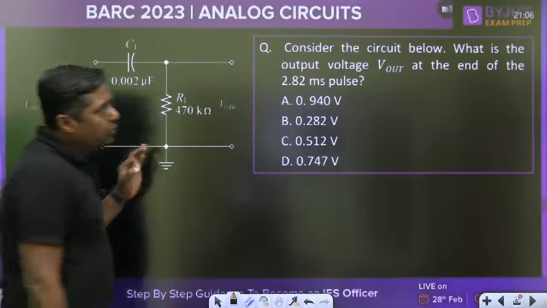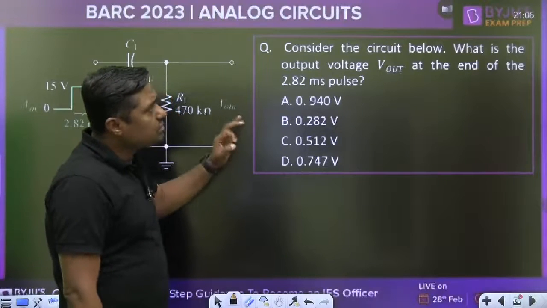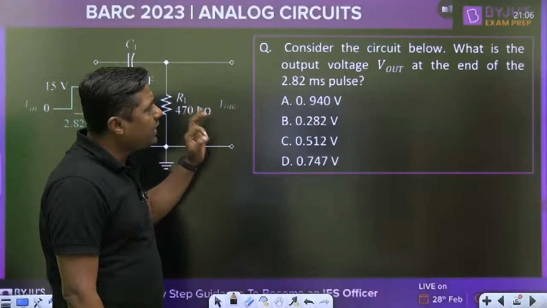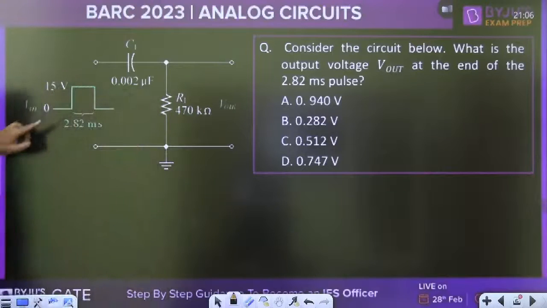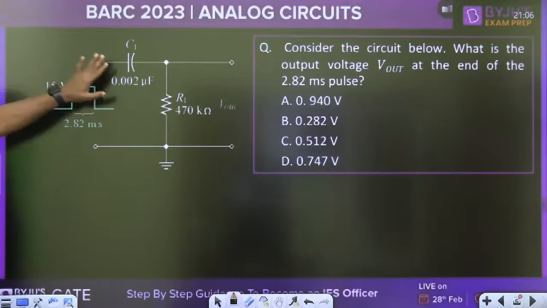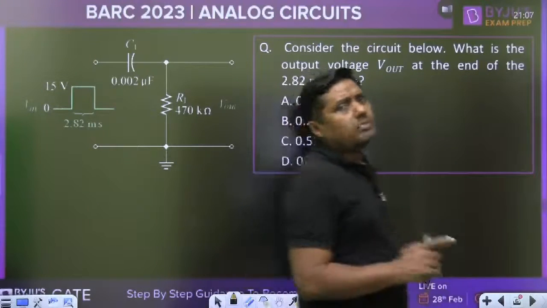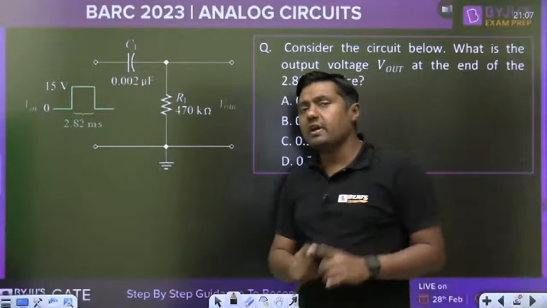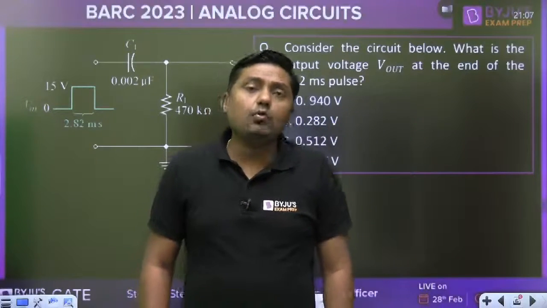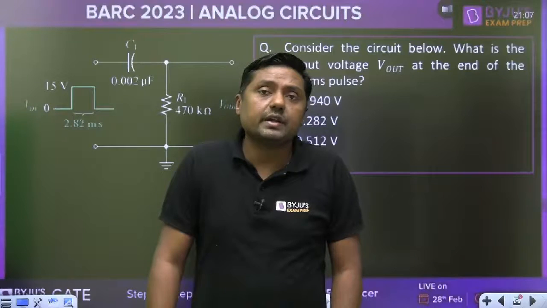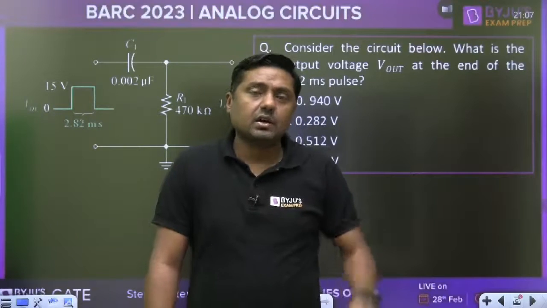Now, what is the answer for this one? Consider the circuit below. What is the output voltage V out at the end of the 2.82 millisecond pulse? This is the 2.82 millisecond pulse. This is the 15 volt. C is connected here, R is connected here. That is not a question from network. This is a question from analog, right? Linear wave shaping circuit, high pass RC circuit or low pass RC circuit. So what is this?